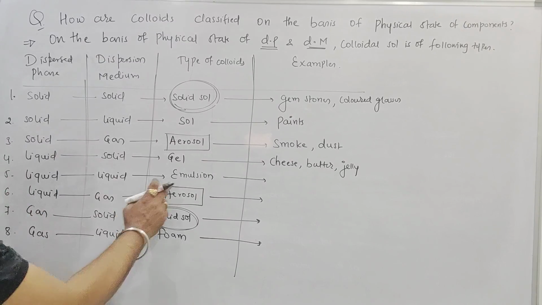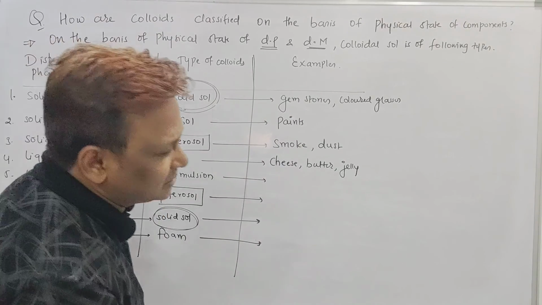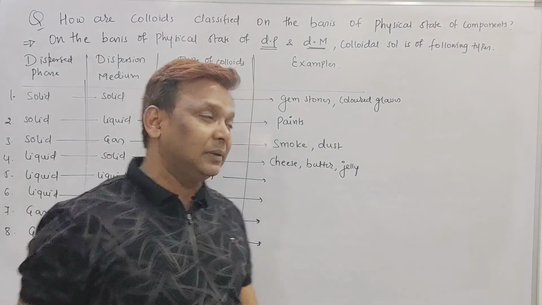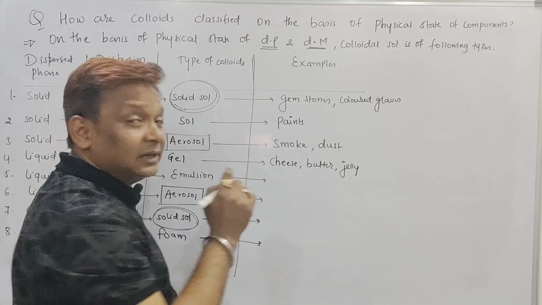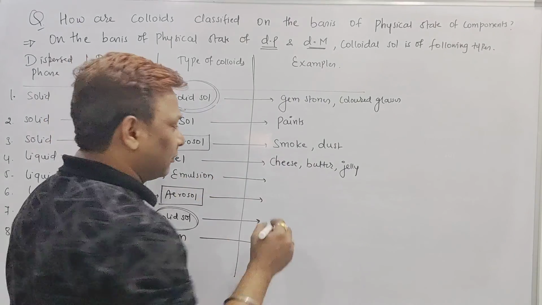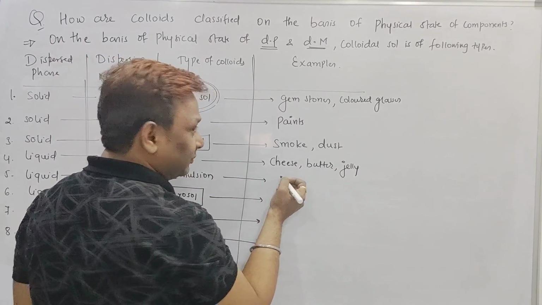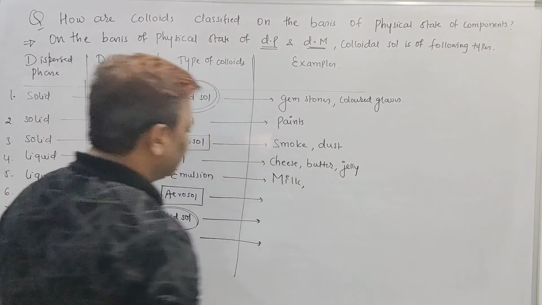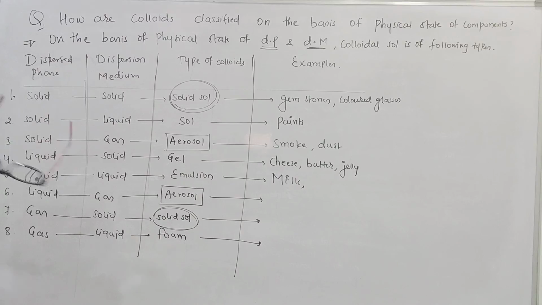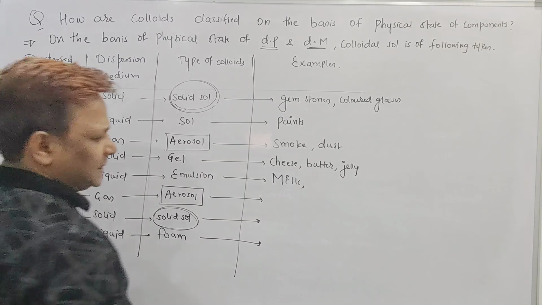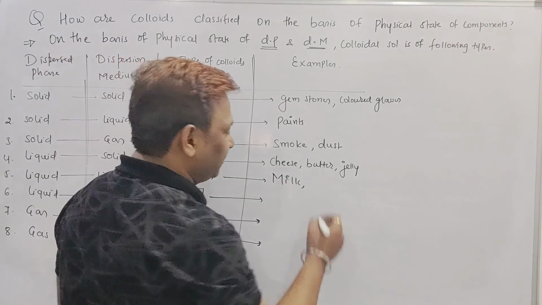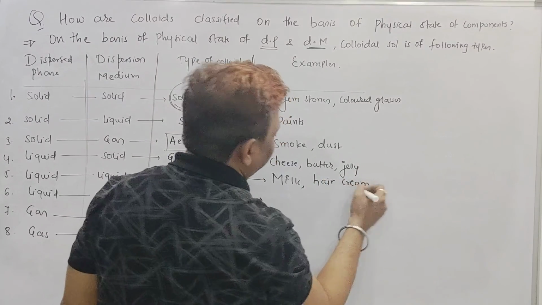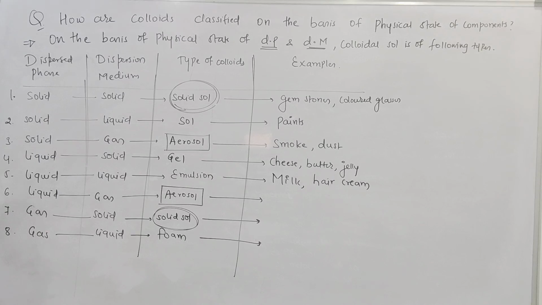Another one, emulsion. We can say, beta, in emulsion, milk is an example of emulsion. Best example, beta: milk means liquid fat dissolved in the water, called an emulsion. So milk is an emulsion. One more example, if you want to say, beta, hair cream is also an example of emulsion. Hair cream, emulsion.